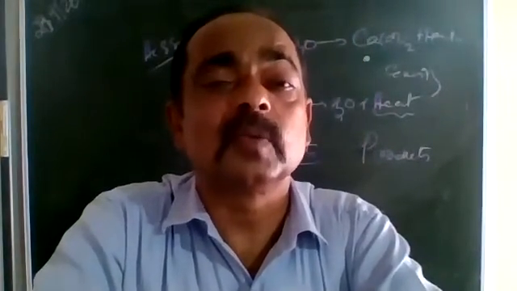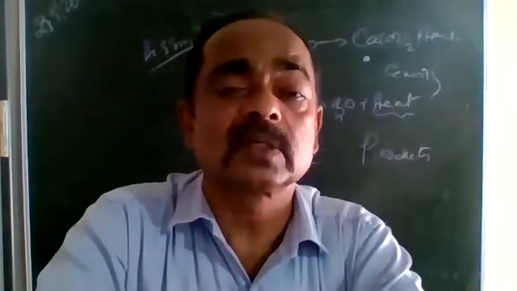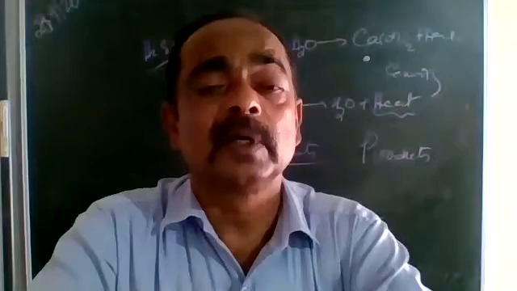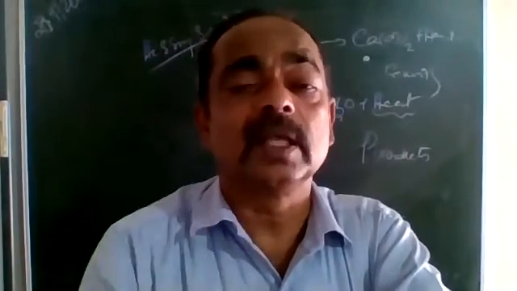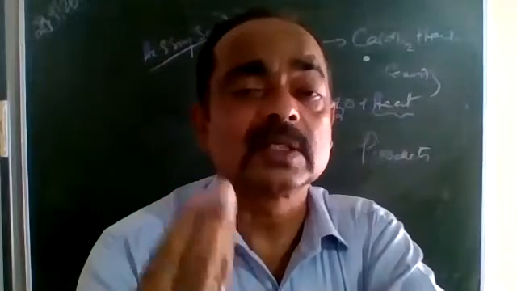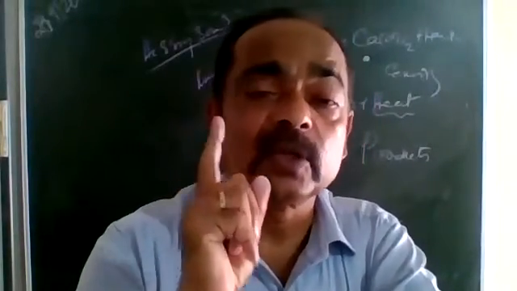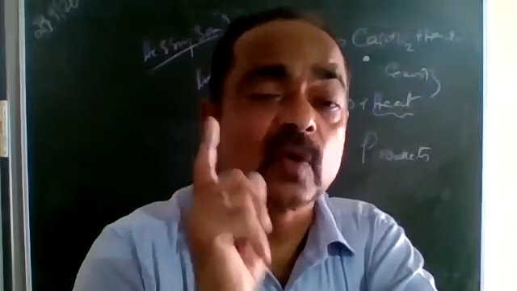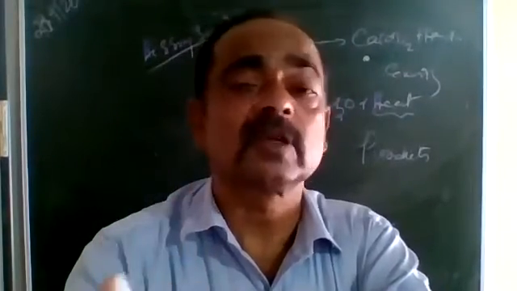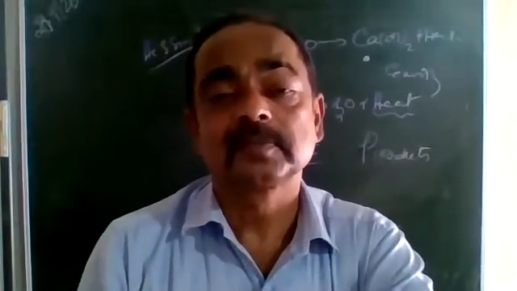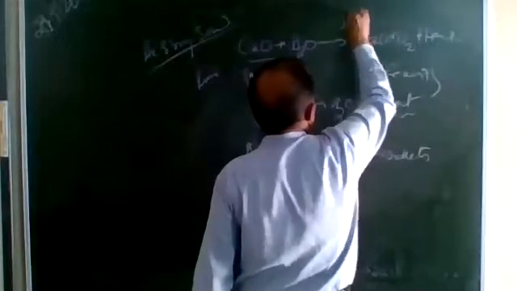Why is that sound produced? This addition of water, the formation of calcium hydroxide, is highly exothermic. A tremendous amount of heat is released, and that makes the water boil, and therefore it produces the sound known as the hissing sound. So that is also important: identify the sound which is produced when water is added to quicklime. When water is added to quicklime, we get a hissing sound and the formation of calcium hydroxide. And this calcium hydroxide in chemical language is known as slaked lime.